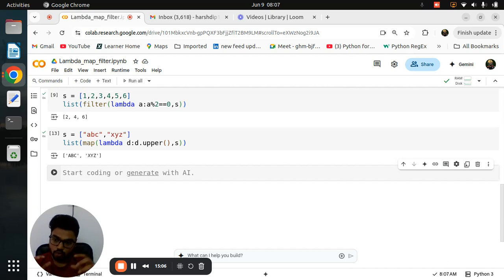Whenever you have to filter particular data, means they give the list, I want to find out the even number, odd number, then you can use the filter. But for example, they have the list and I want to print like addition of those numbers, then definitely you can go to the map function, because we don't need any filter, we can perform addition on the entire list items. Okay, so I hope you are enjoying this video.